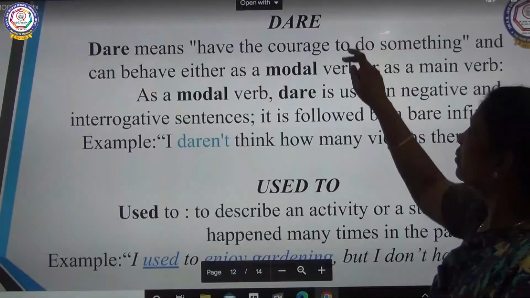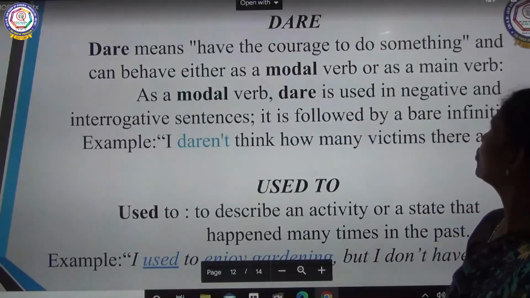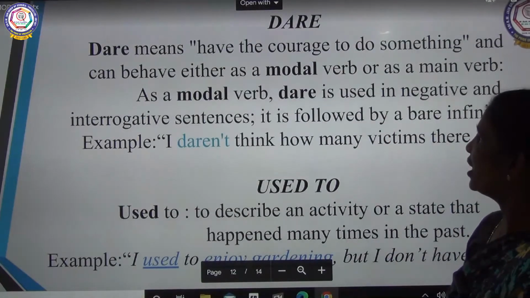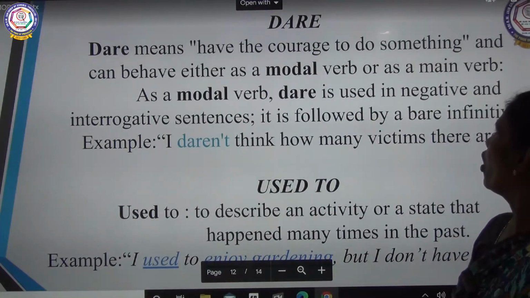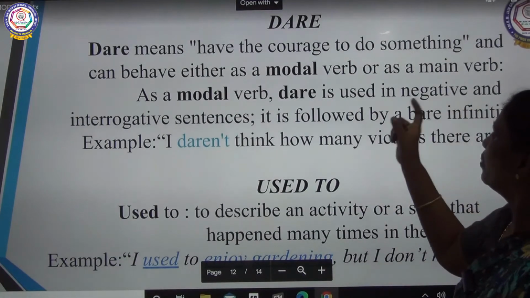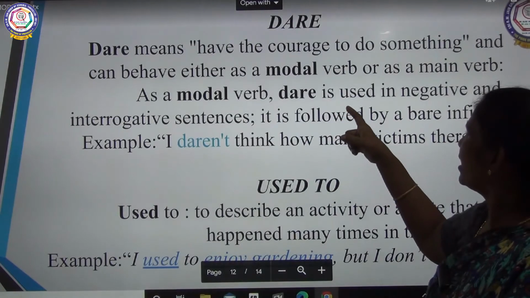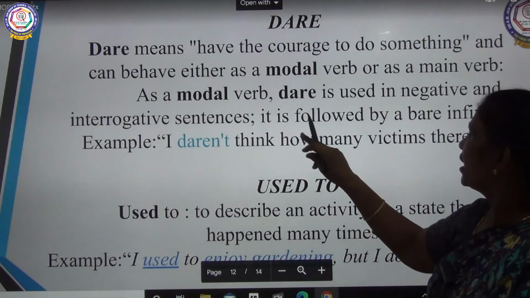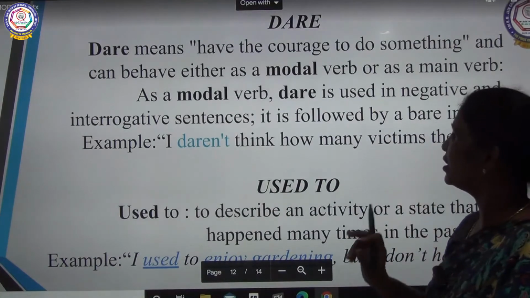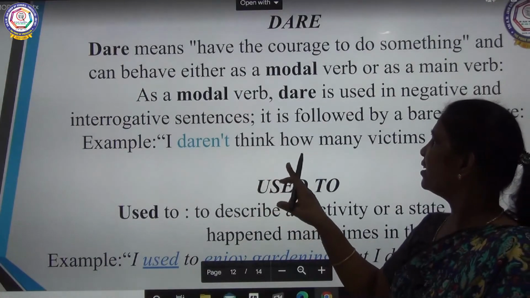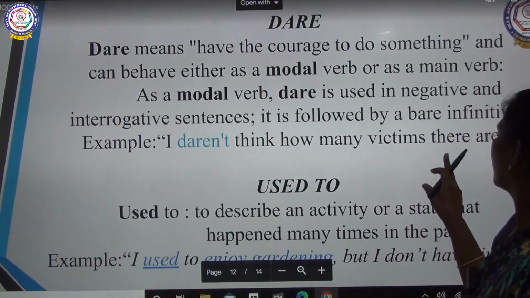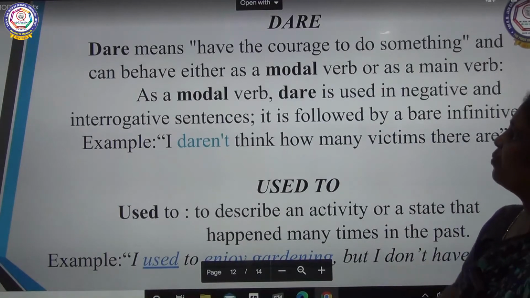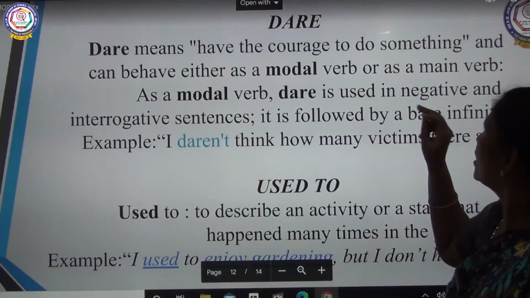Dare means have the courage to do something and can behave either as a modal verb or as a main verb. As a modal verb, dare is used in the negative and interrogative sentence. It is followed by a bare infinitive. Example, I daren't think how many victims there are. So here dare means have the courage to do something.